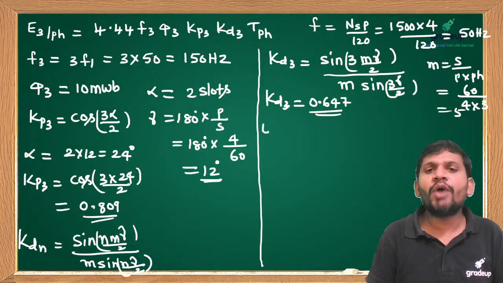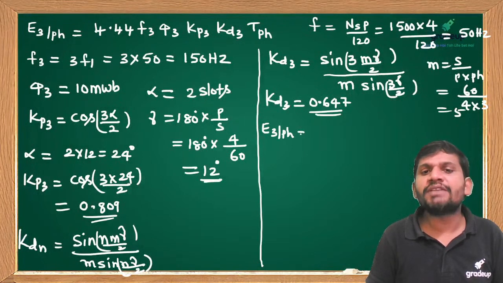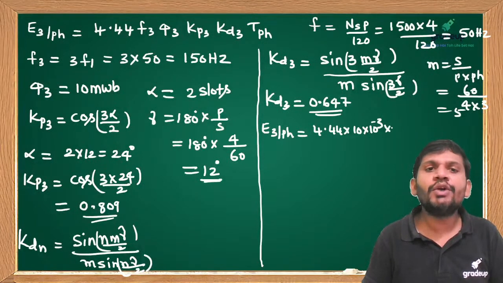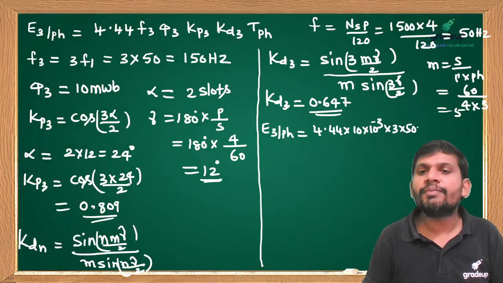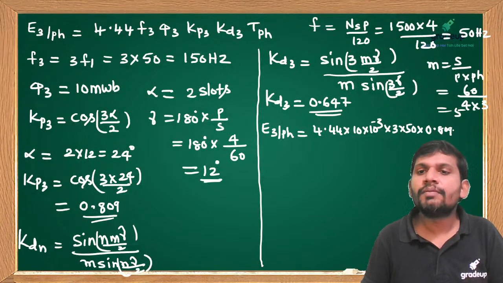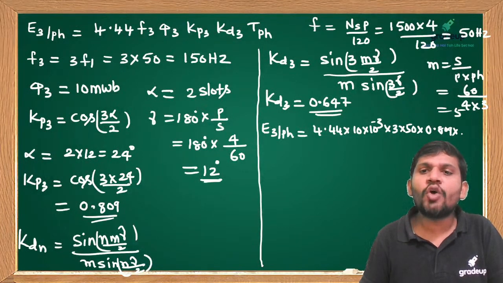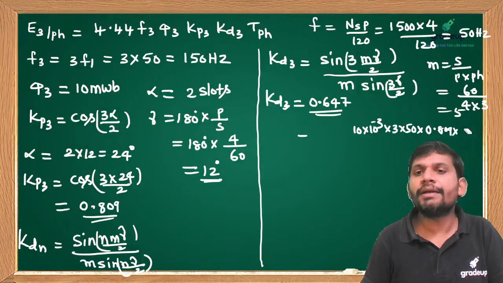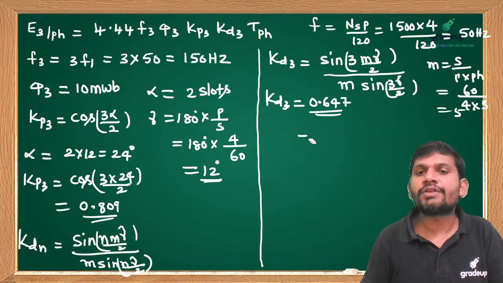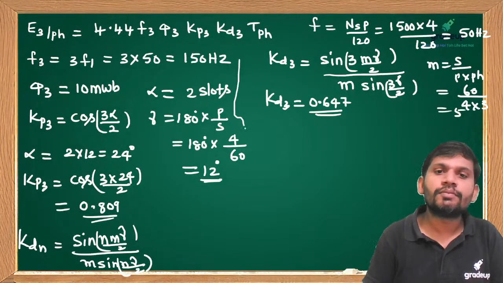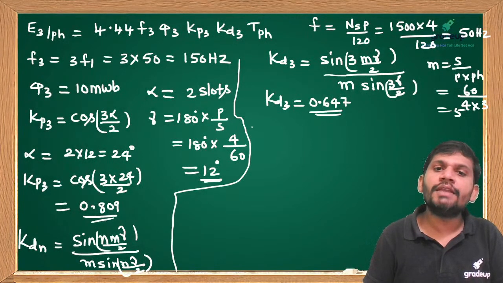Clear, students? Now I want to calculate E3. E3 per phase equals 4.44, phi 3 is 10 milliwebers, 3 into f1, 3 into 50. Kp3 is 0.809. KD3 is how much, students? Clearly I am writing, please concentrate. Calculate E3 per phase first. This is important for 2 marks.